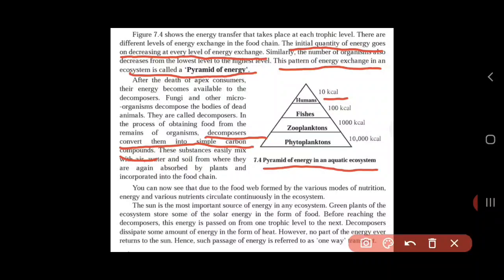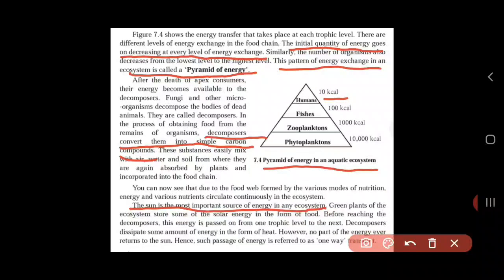Now you can see that due to the food web formed by various modes of nutrition, energy and various nutrients circulate continuously in the ecosystem. The sun is the most important source of energy in an ecosystem. This is a very important line. The sun is the most important source of energy in any ecosystem. Green plants of the ecosystem store some of the solar energy in the form of food.